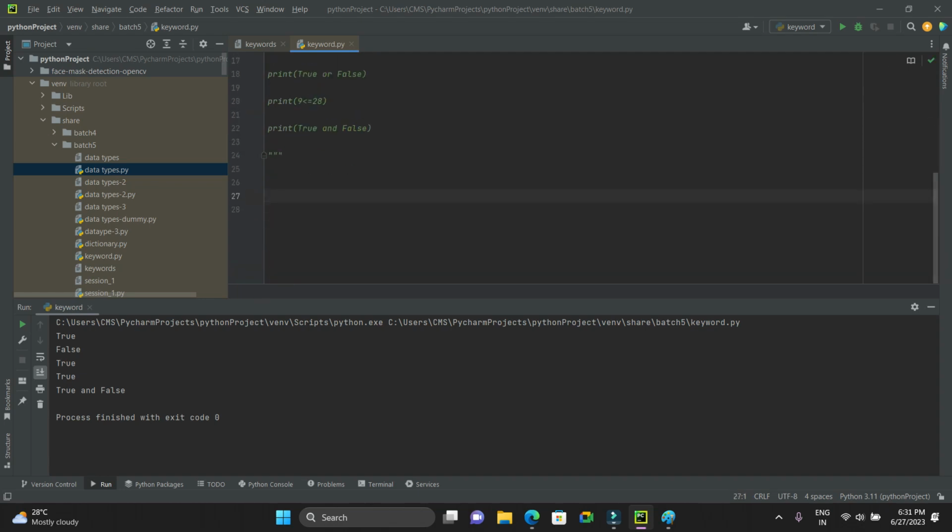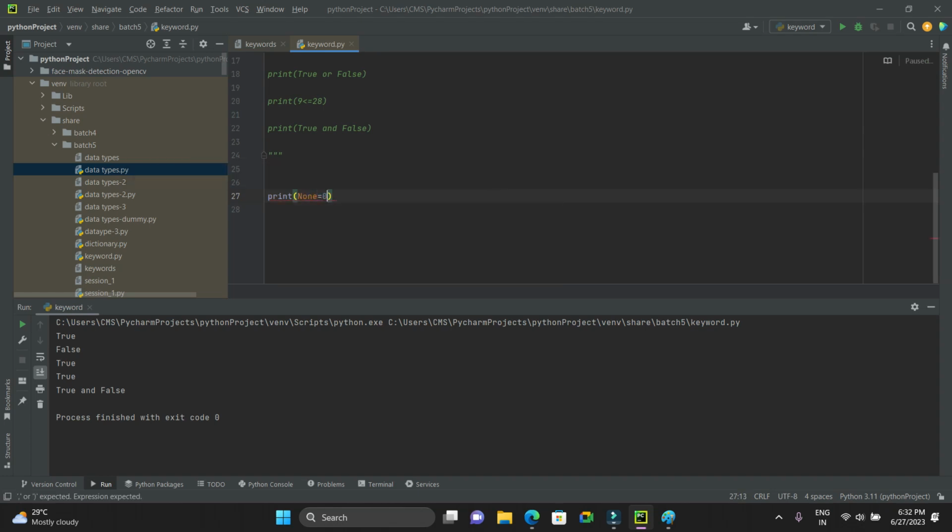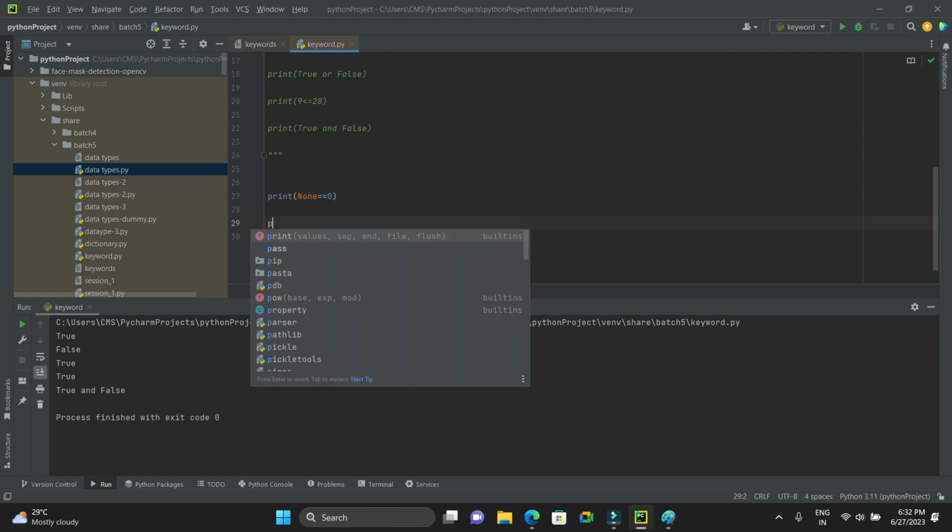Let's say a function does not have a return statement. It will give you None as the default output. Let's say a function doesn't have the return statement, then it will return the default output as None. For an example, let me give you one example. Print None equals 0. As I told you, actually, None is nothing but nothing.